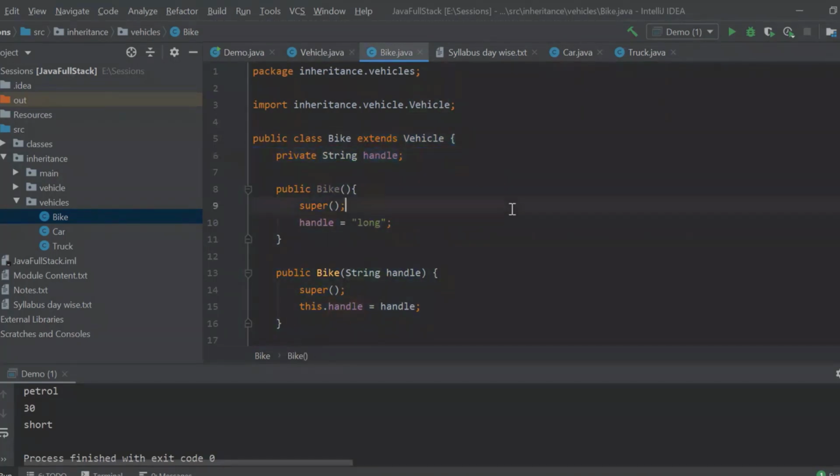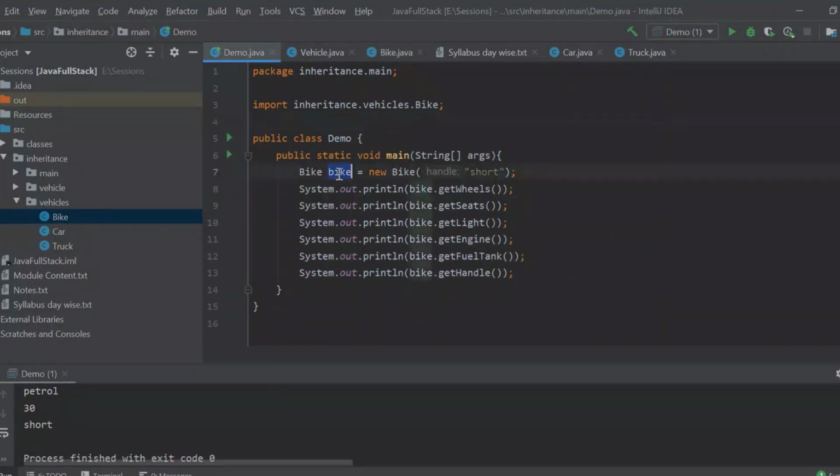I am able to access all the methods of the vehicle class as well as the bike class by creating only one object, of the bike class. Clear, everyone? Till this point, what is happening and how is it happening?